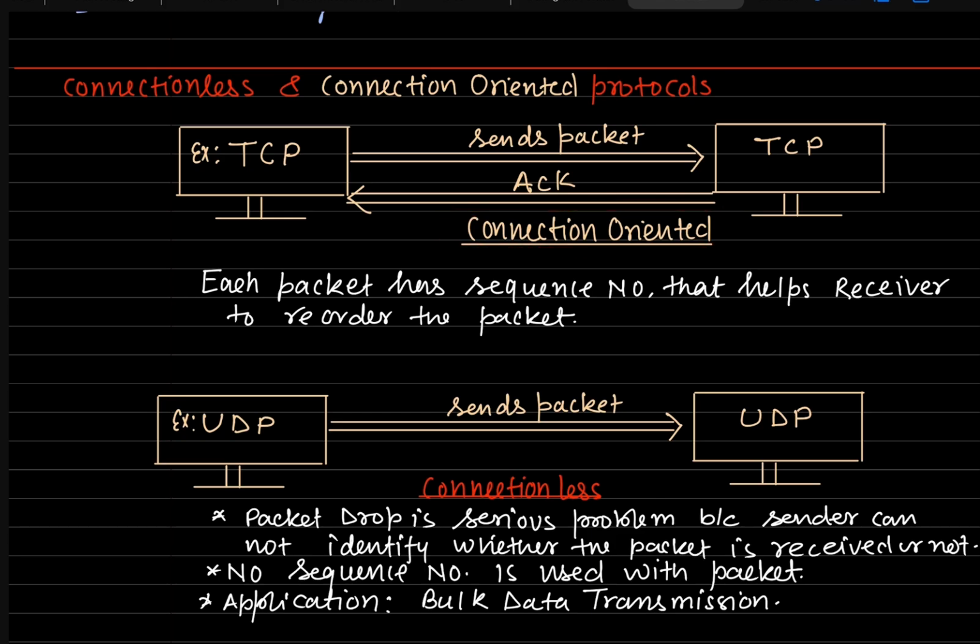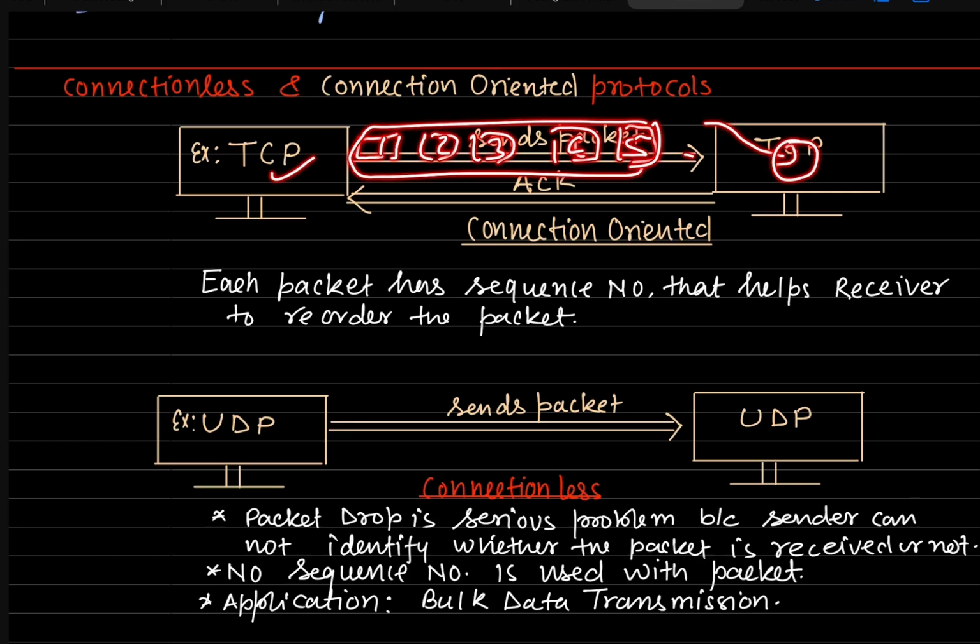One more thing in connection oriented is that the segments being sent by this device must have a sequence, must have sequence numbers 1, 2, 3, 4, 5. What it means is that the sequence numbers help the receiving device arrange the packets in sorted order. Or one more thing, there is some dependency, there is some order in the sequence 1, 2, 3.